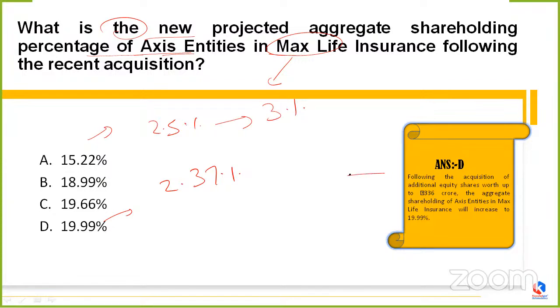So don't get confused. Following the new acquisition of the additional equity shares, which are worth up to rupees 336 crores, okay, such a huge amount, the aggregated shareholding of Axis entities in the Max Life Insurance will increase to 20%, or you can simply call it 19.99%.